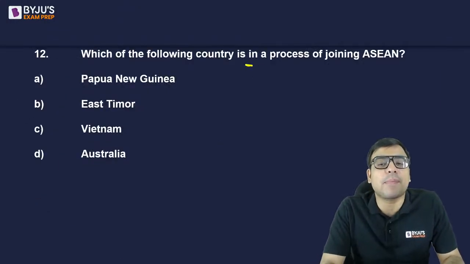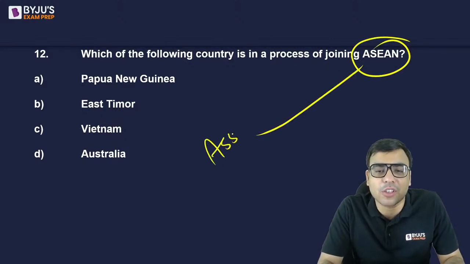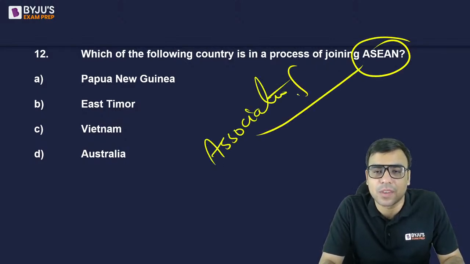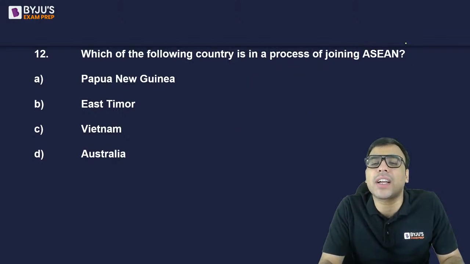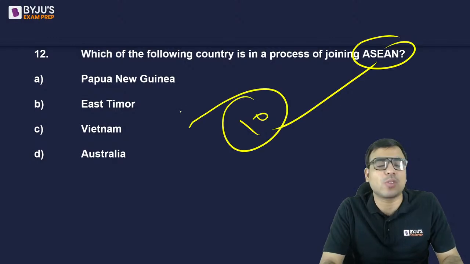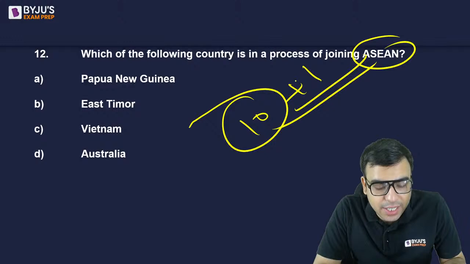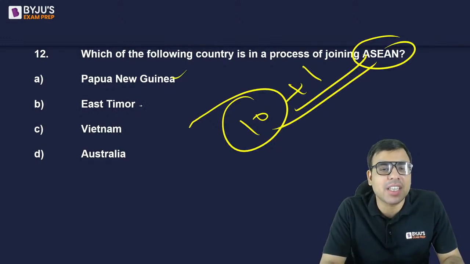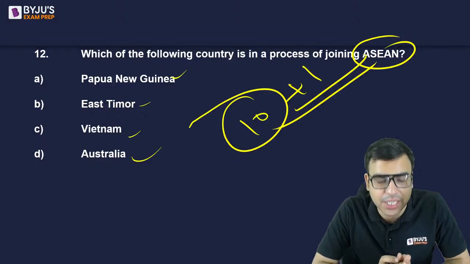Which of the following is the process of joining ASEAN? Very important. ASEAN stands for Association of Southeast Asian Nations. So this is basically a 10-country member grouping from Southeast Asia. Now the 11th one is going to be added very soon. So what is that 11th one? Papua New Guinea, East Timor, Vietnam, Australia. What is the right answer to this question? बताइए.